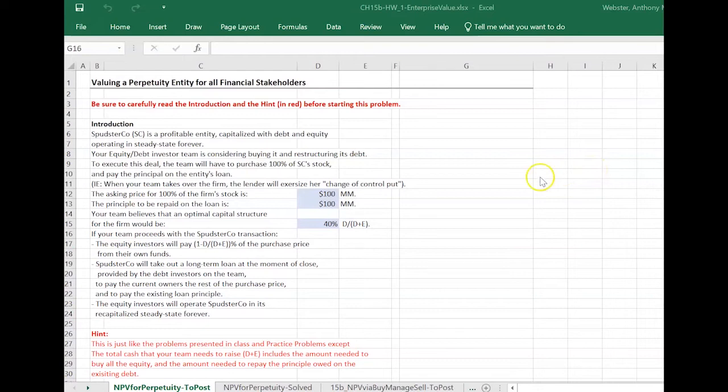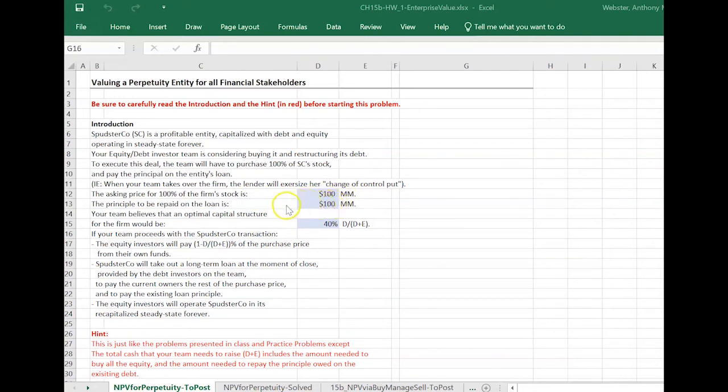So here is a set of bonus tips for some of the homework problems. In one of the homework problems, you're going to see that it's not starting out as a debt-free firm. It's capitalized with debt and equity. So in this case, to get control of the firm, you're going to have to buy all this stock, but then you always need to assume that you have to refinance the debt.